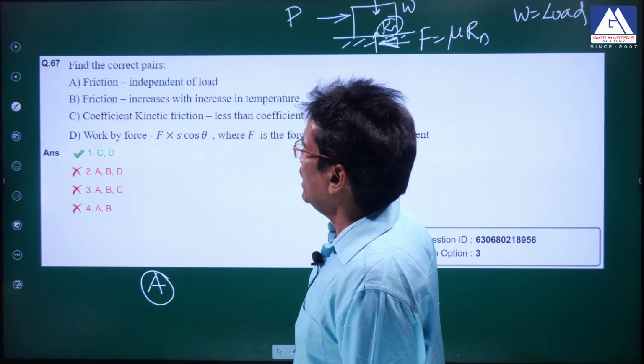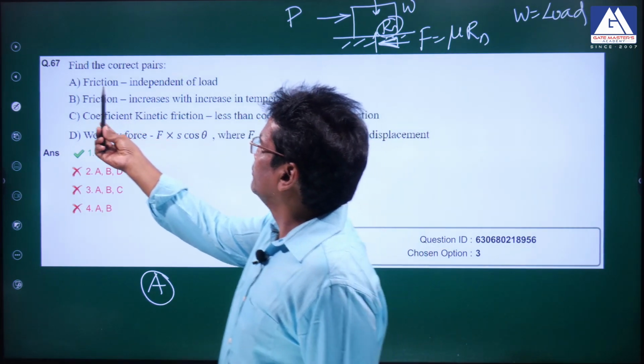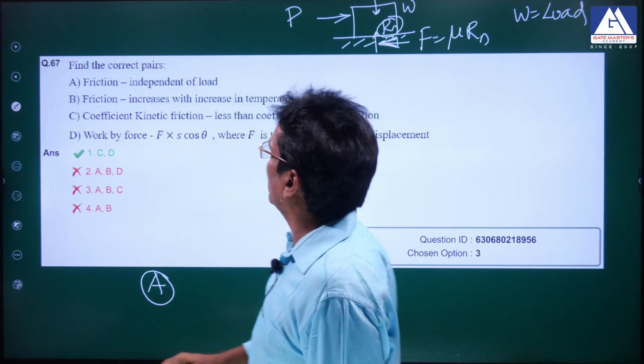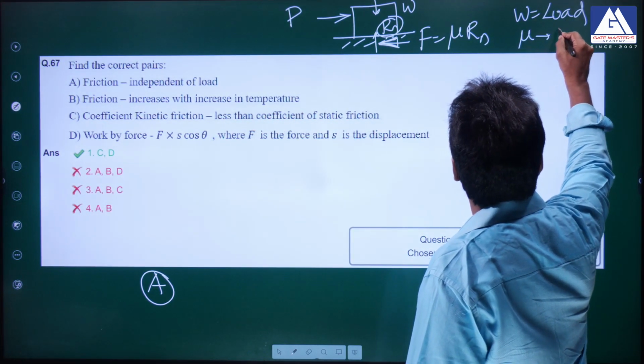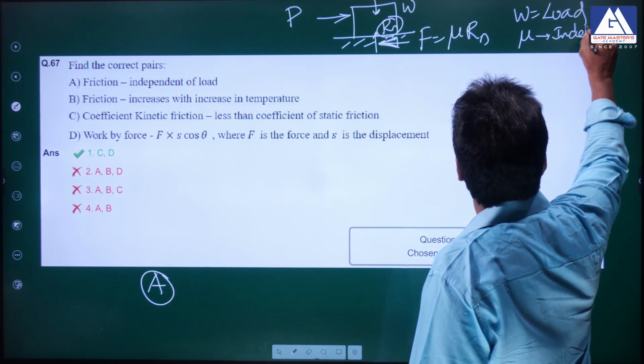And if it is a coefficient of friction, F is equal to mu, mu is independent of load, because mu depends only on the